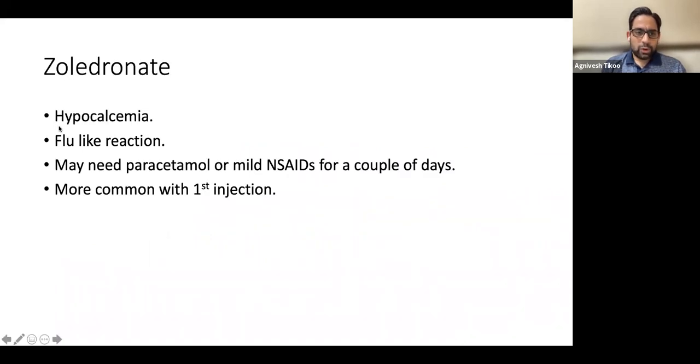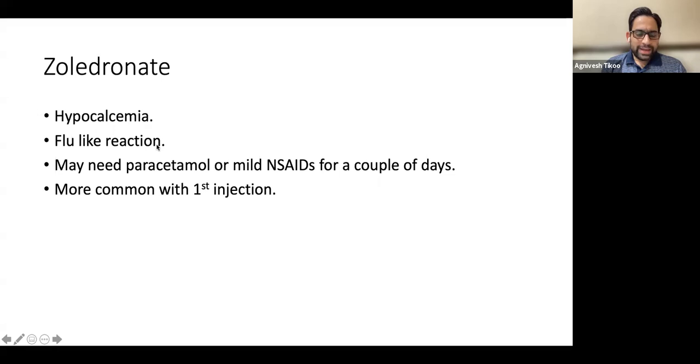Now, zoledronate can cause hypocalcemia. As I said earlier, in all of these situations, vitamin D should be normal before you give any of these drugs, because if the patient is deficient in vitamin D, the only way the blood will have calcium is that it will dissolve the bone by osteoclastic activity. If you block it by giving zoledronate, the blood will not have any option and it will go into hypocalcemia. And we have seen patients who have developed seizures because of severe hypocalcemia.